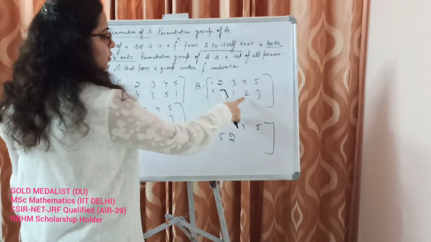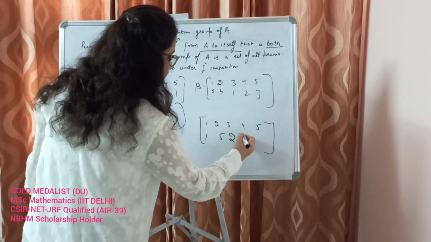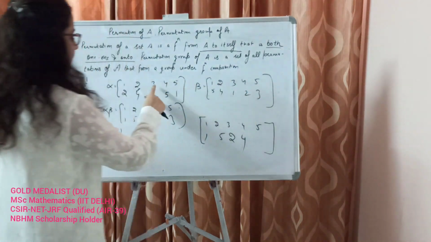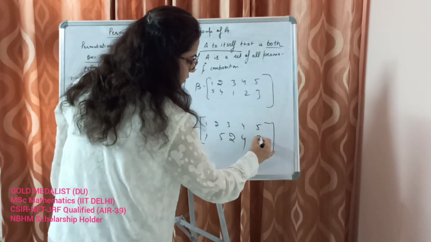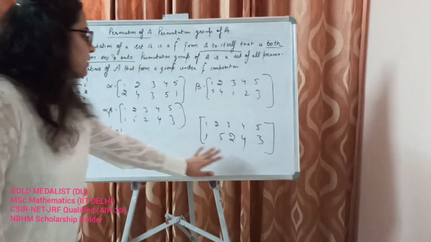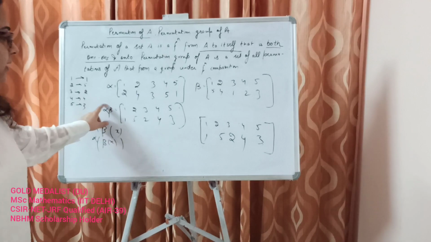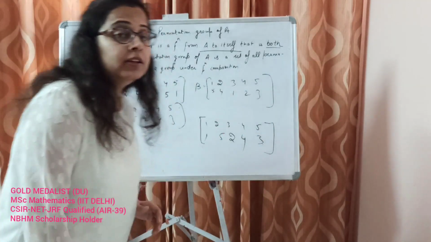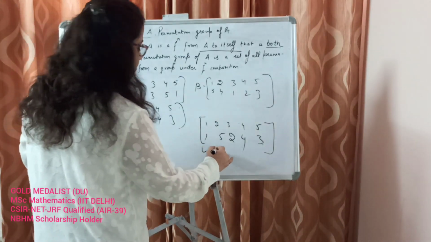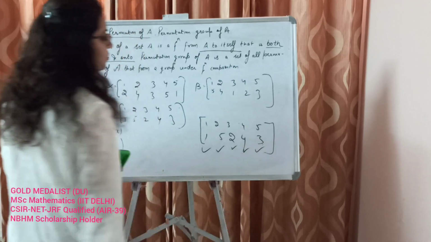Then we have 4 goes to 2 and 2 goes to 4. Then we have 5 goes to 3 and 3 goes to 3. Now let's find out whether these two permutations are same or not. This we found out by computing each and every element, and this we did directly just having a look at these permutations. 1 goes to 1, 2 goes to 5, 3 goes to 2, 4 goes to 4 and 5 goes to 3.